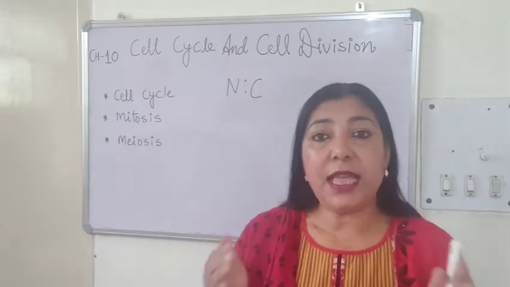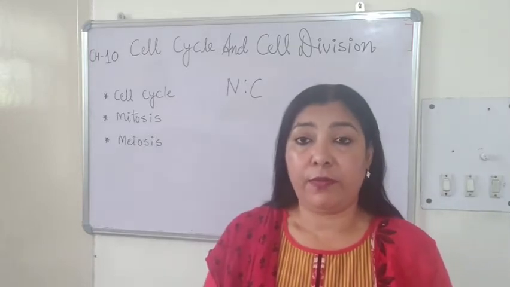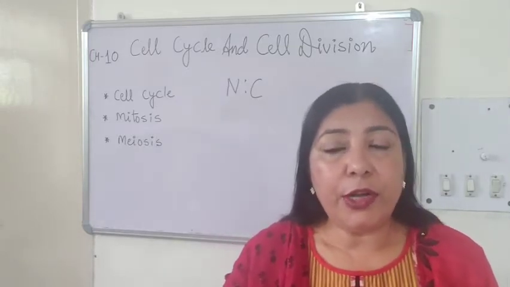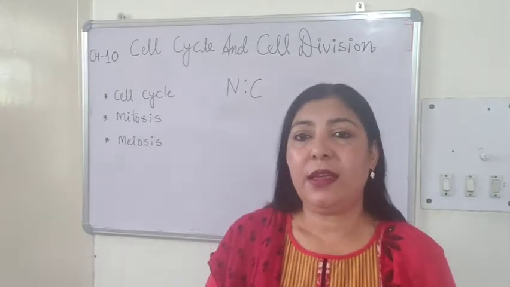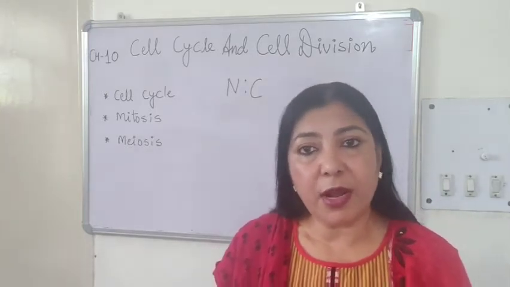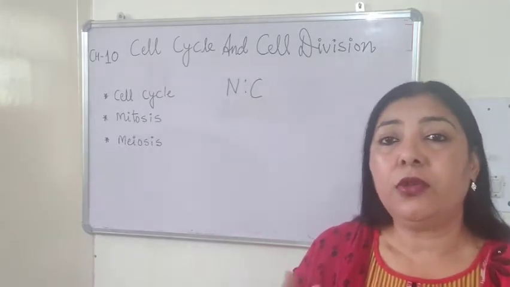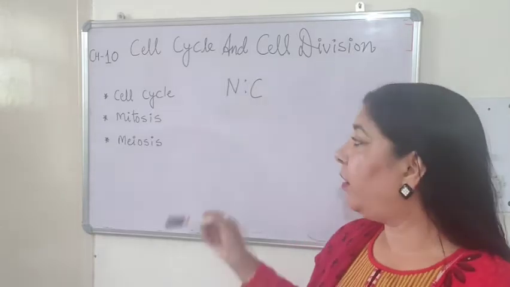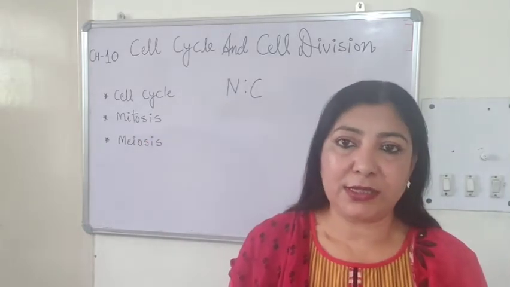And when the sexually reproducing organisms mature, they produce certain types of cells which are called as gametes. They are the reproductive cells. For the production of those gametes, those cells undergo another type of cell division which is called as meiosis.